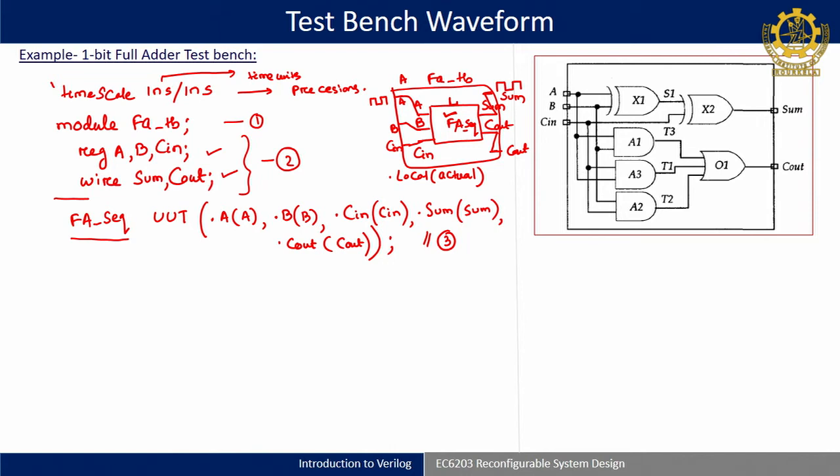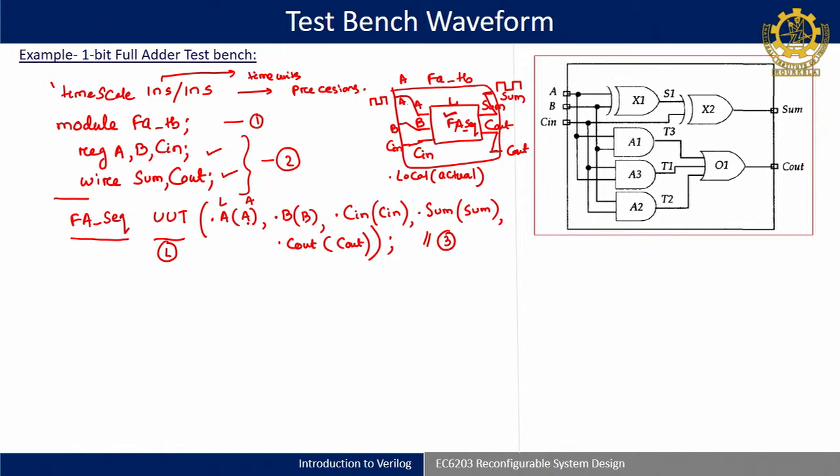So, now in brief, FA underscore sequential we called, UUT is the label name, then this is local and this is actual. Okay. So, we maintain the same name to avoid confusion. If you want, instead of A, let us say I will do A1 here, then actual will become A1. Okay.